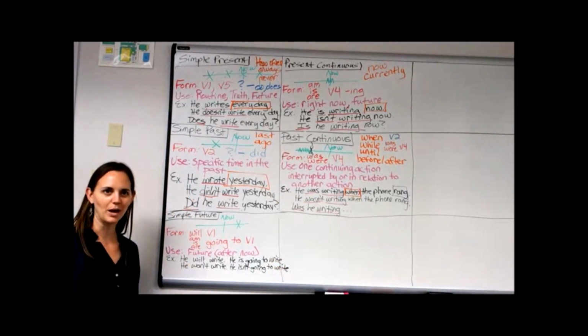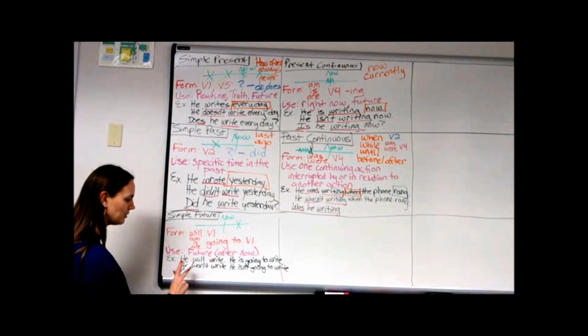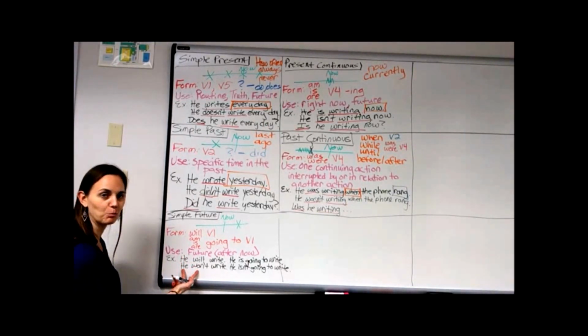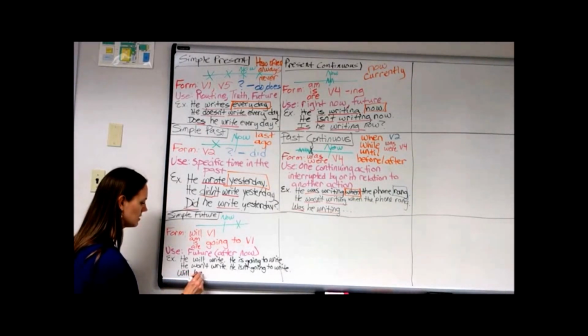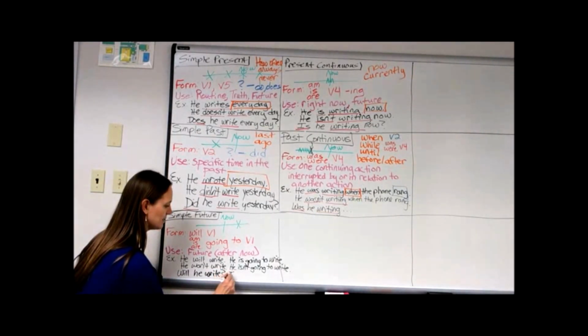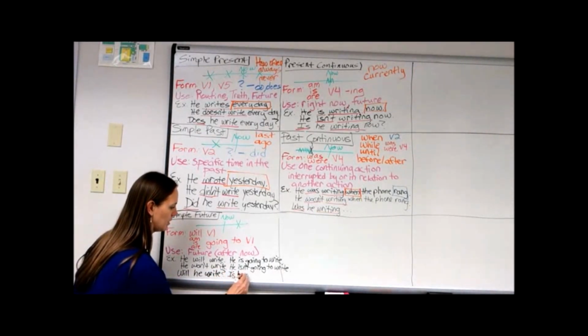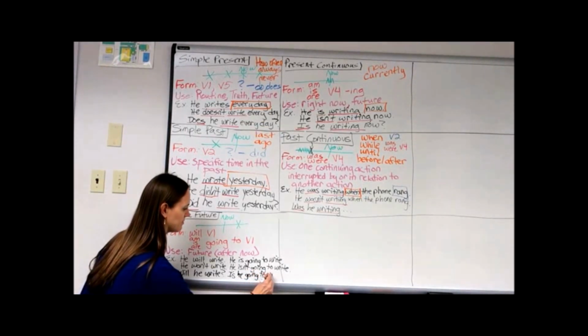Okay, last one. How can I change these into a question? Well, again, we just switch that helping verb with the subject, and we get will he write, and is he going to write?